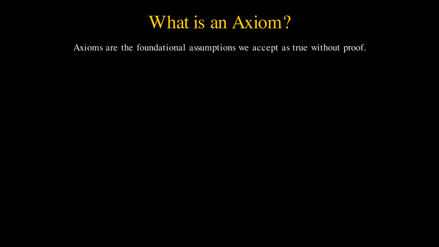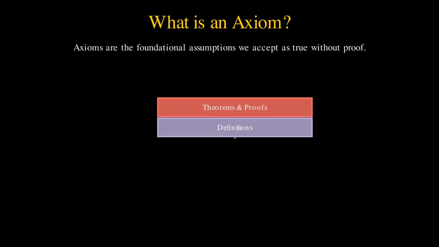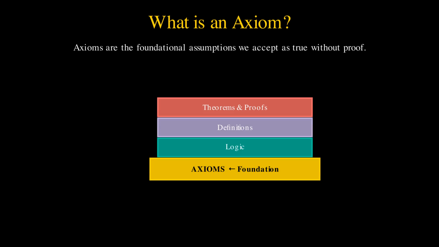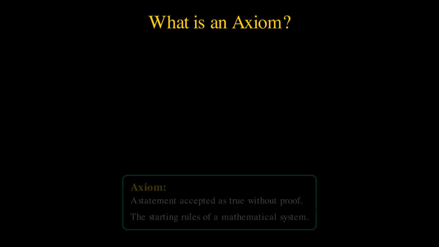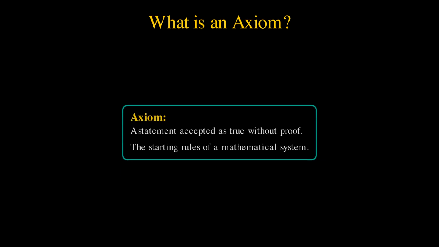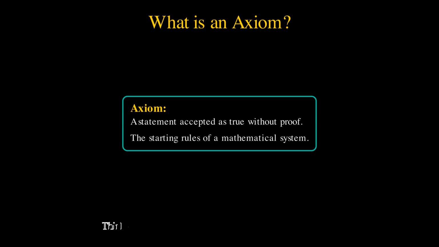Think of axioms like the foundation of a building. They are the basic assumptions we accept as true without proof, and they support everything else we build on top of them. On top of the axioms, we'd build our logic, definitions, and then the theorems and proofs that make up real analysis. In more formal terms, an axiom is a statement that we accept as true without proof. Think of these as the rules of the game for real numbers.